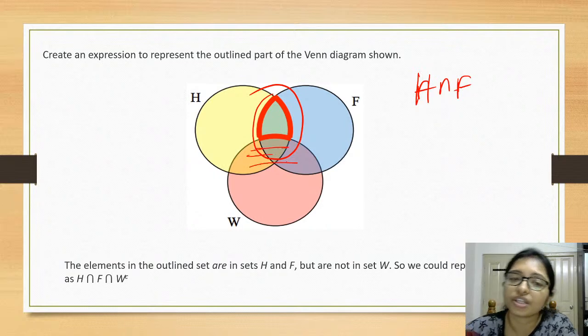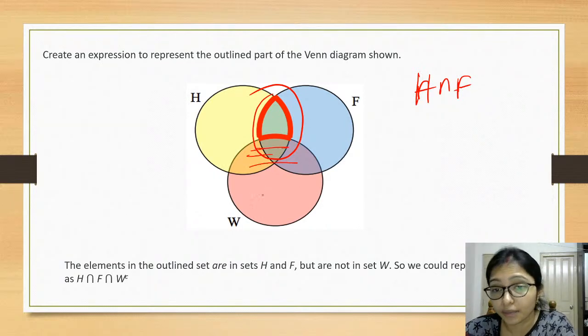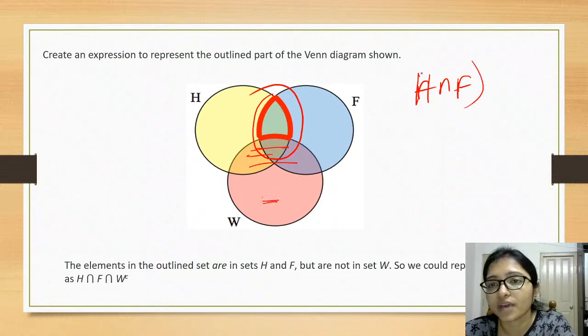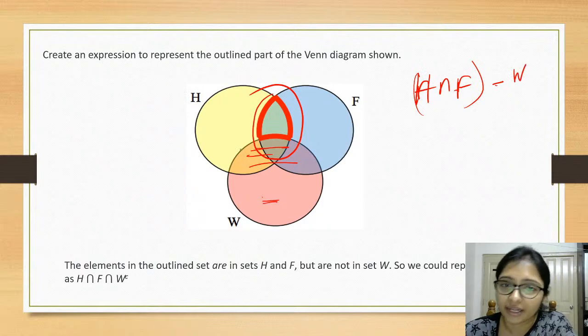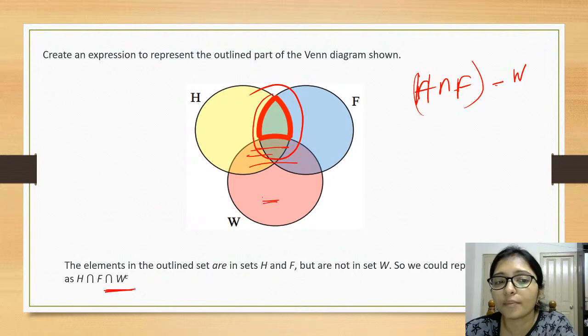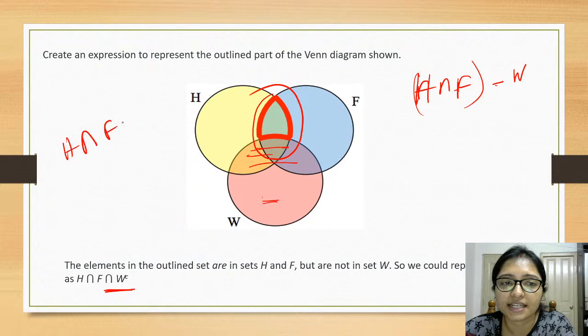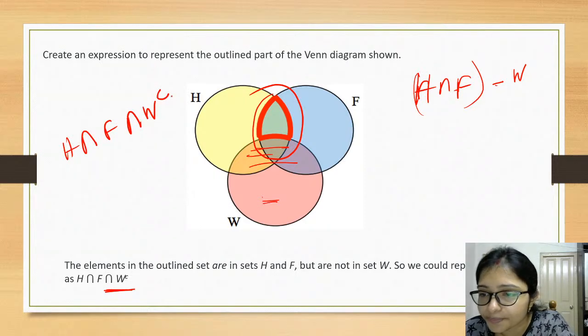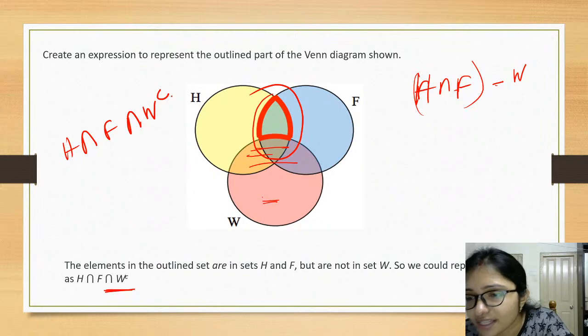This area is not there, means W should not be there. W is not there, means you can write minus W, or you can write intersection W complement, that is H intersection F intersection W complement, right?